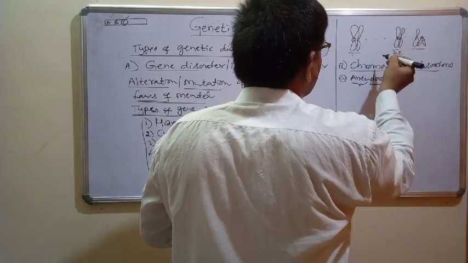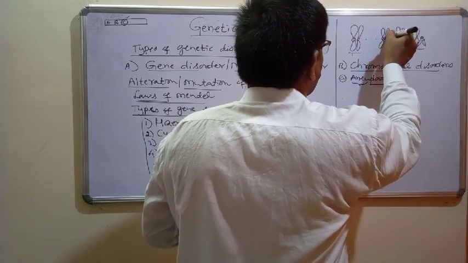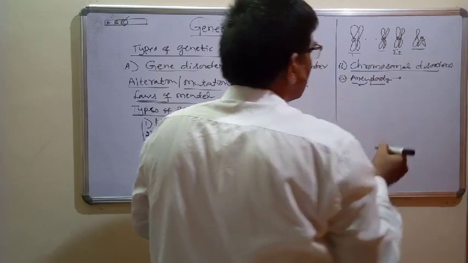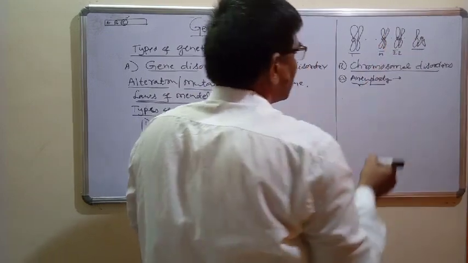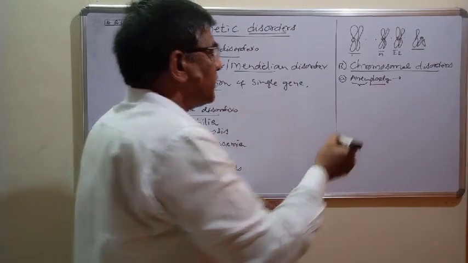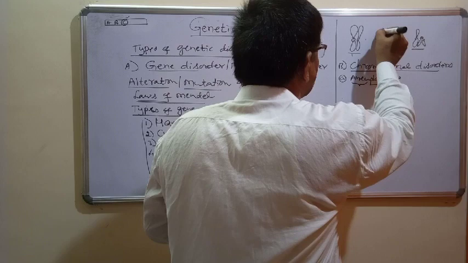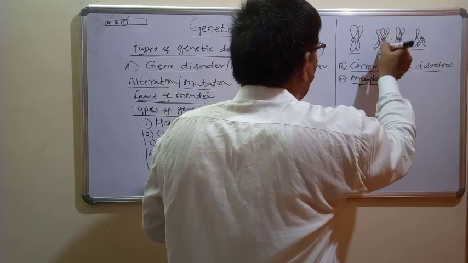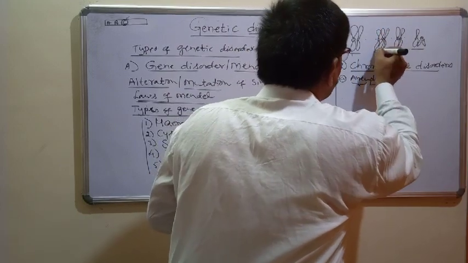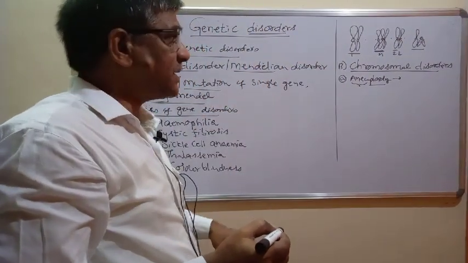So this is the 22nd set, and another one is the 21st set. These are pairs of chromosomes. Always chromosomes are present in pairs. Suppose for a particular pair, there is an addition of a chromosome, so that instead of 2, the chromosomes have become 3 at the 21st set.